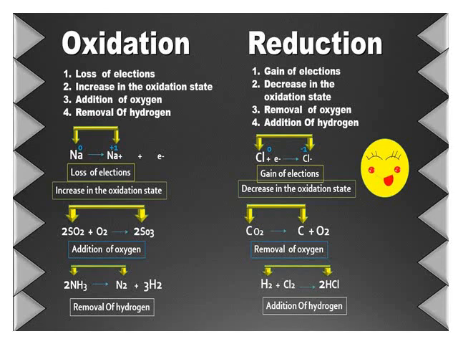When there is a gain of electron, it is a reduction reaction. Second point, increase in the oxidation state is oxidation reaction. Similarly, decrease in the oxidation state is reduction reaction. Third one, addition of oxygen is oxidation and removal of oxygen is reduction. Fourth one, removal of hydrogen is oxidation and addition of hydrogen is reduction.